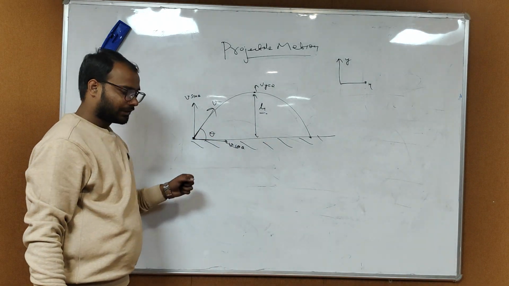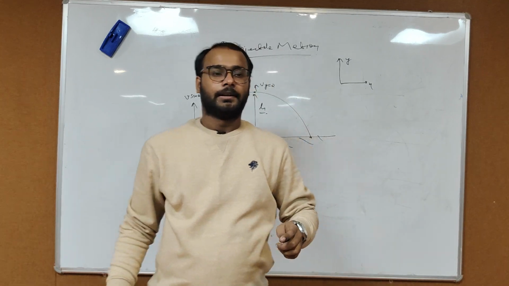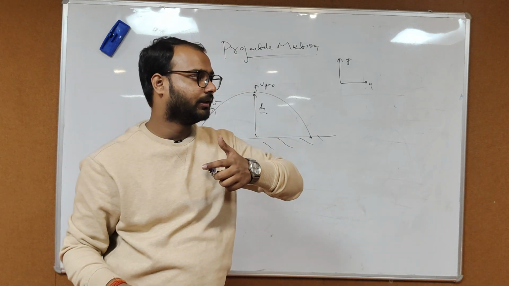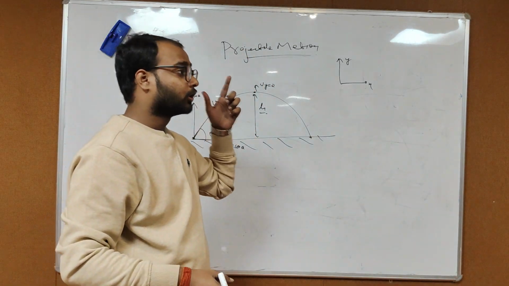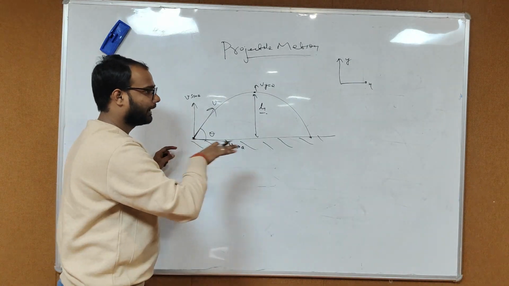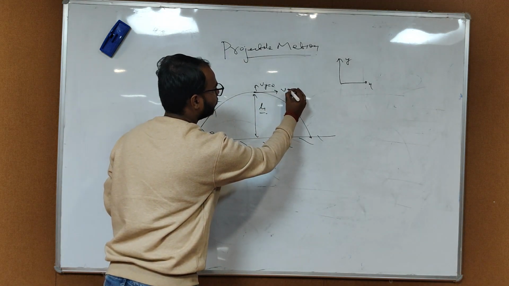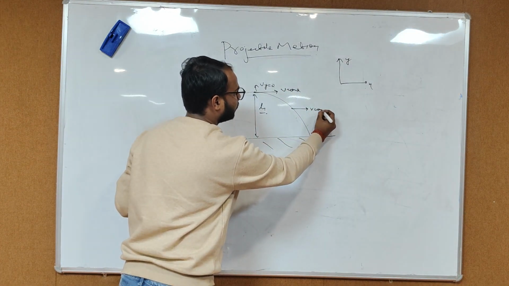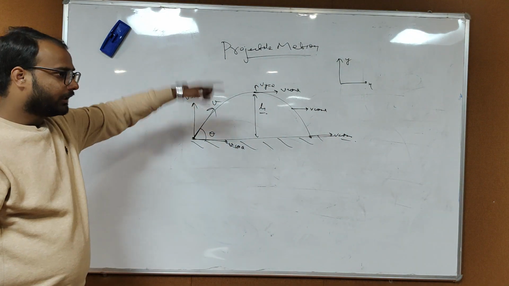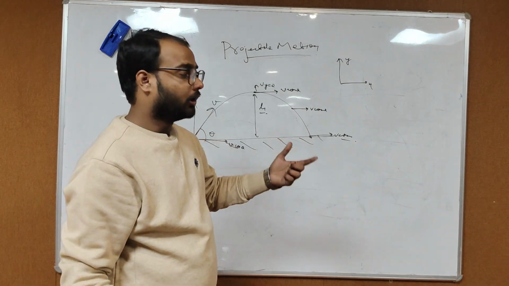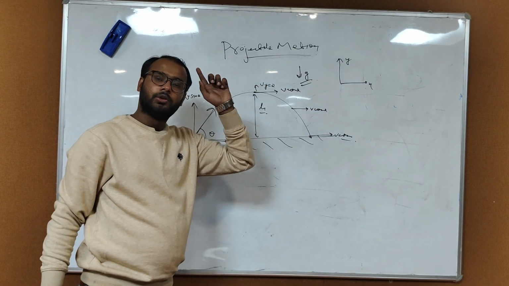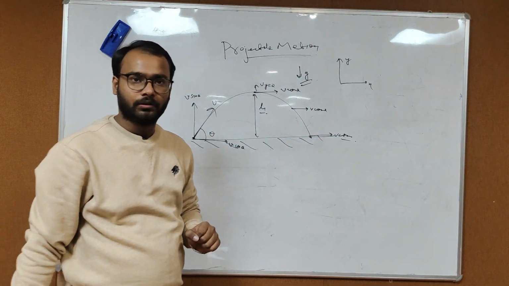The important characteristic of projectile motion is that in the x-axis there is no acceleration. If acceleration is 0, the velocity will be constant. So if at this point the velocity in the x-axis is v cos theta, then at every point it is v cos theta. But the vertical velocity will change because gravity is there. Gravity plays a very crucial role in projectile motion.